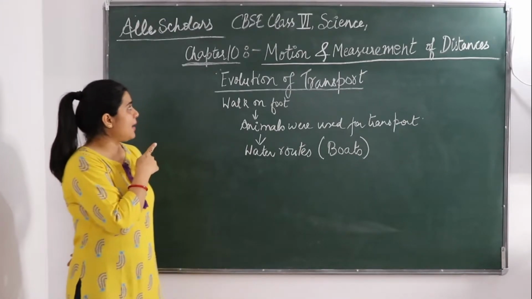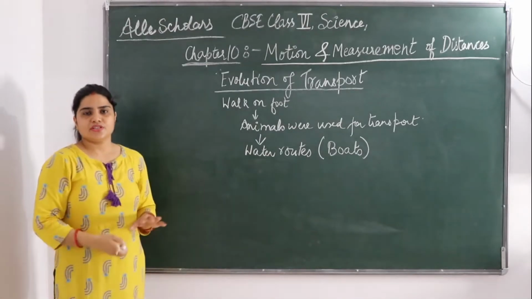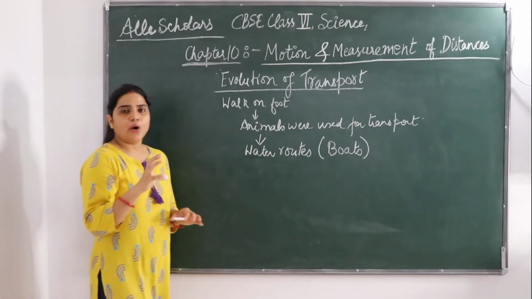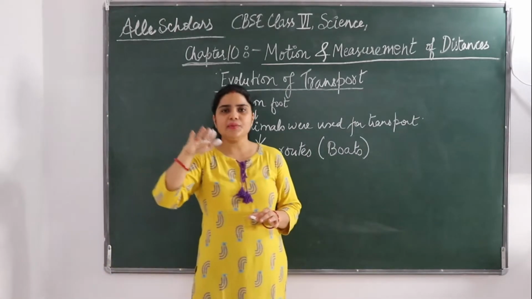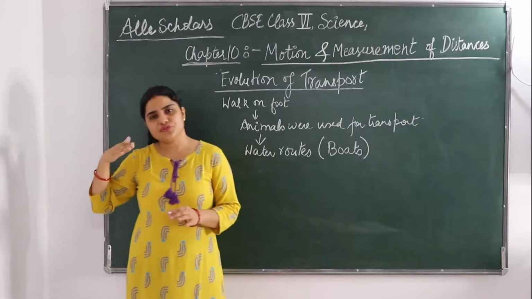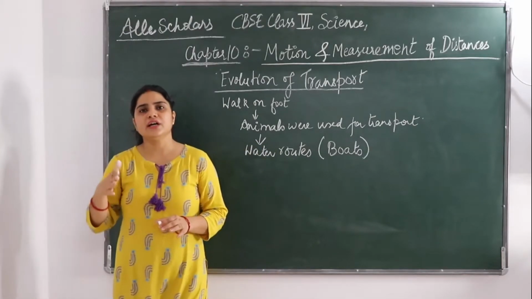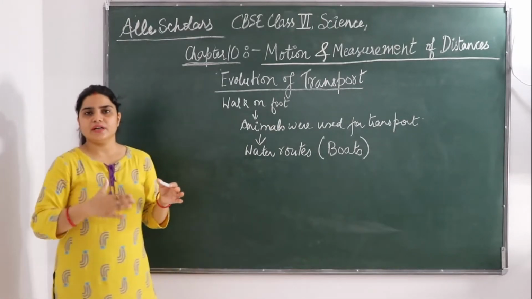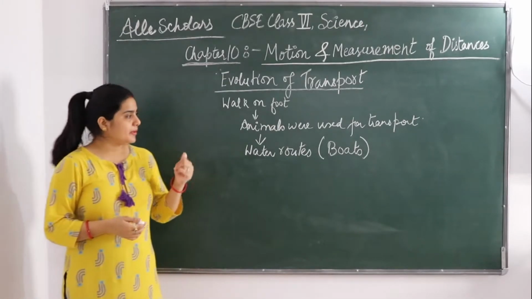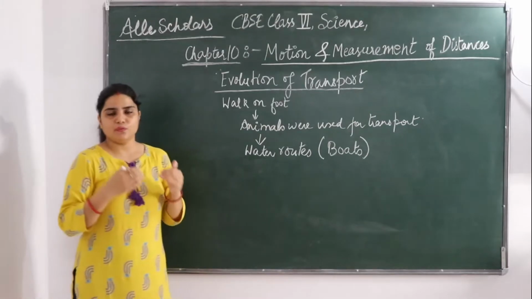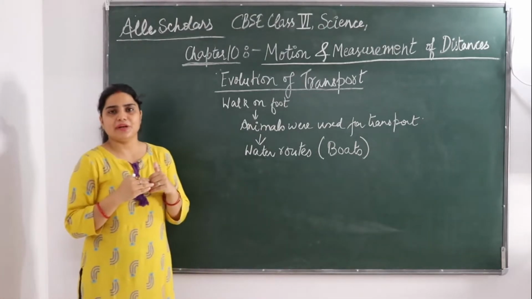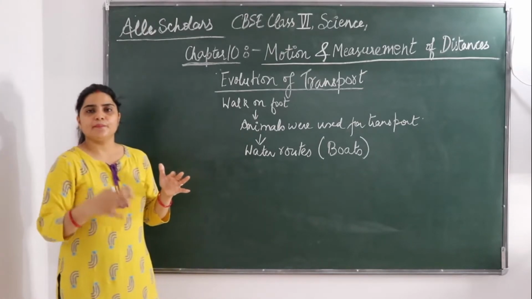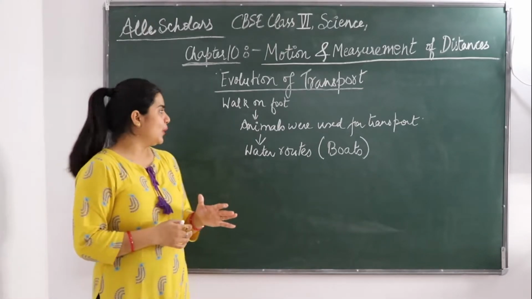As in previous chapters 7, 8 and 9, we have studied how fish have a streamlined shape. So a streamlined shape helps the motion in water, how they can move their body in water. Similar is the case with the boat when boats are made streamlined. So what happens if they are streamlined? That helps them to move in water.